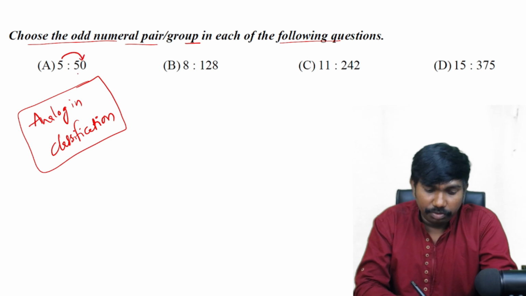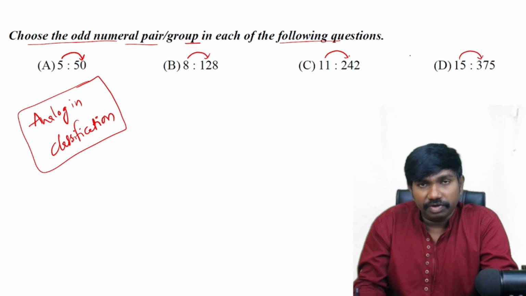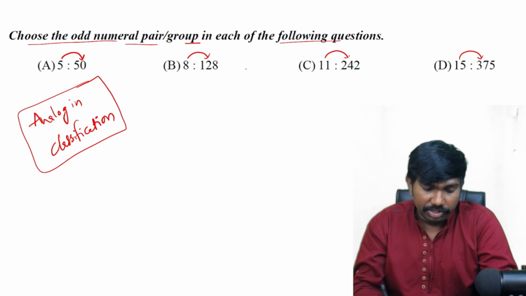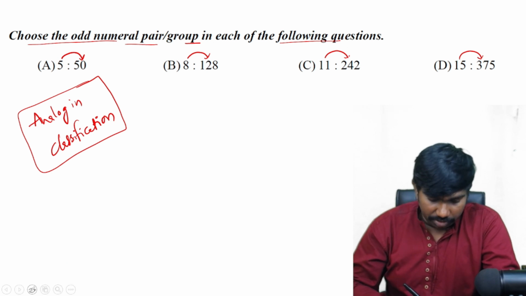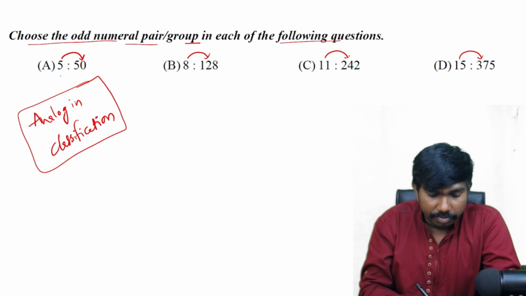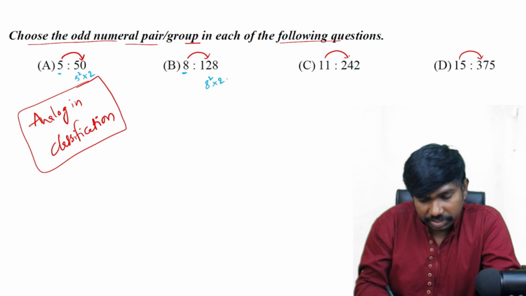5 is similar to 50. In the same way, is it related, or is it related in the same way? The one which is not relating both the numbers in the same way, that will be our answer. So let's see. Tell the logic how they are related to each other. 5, if you observe 5 and its square, 5 square is how much? 25. 25 double is 50. Okay, and here 8 is there. 8 square is 64. Yes, here also it is following the same.